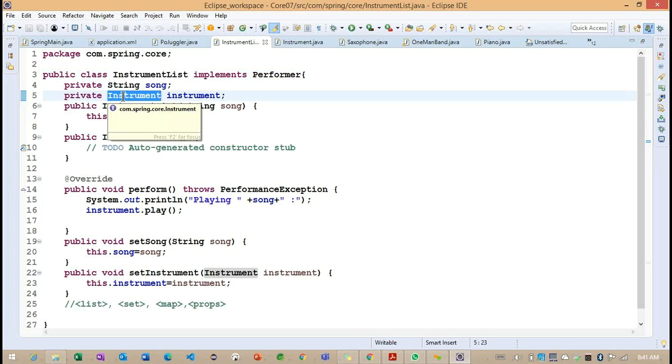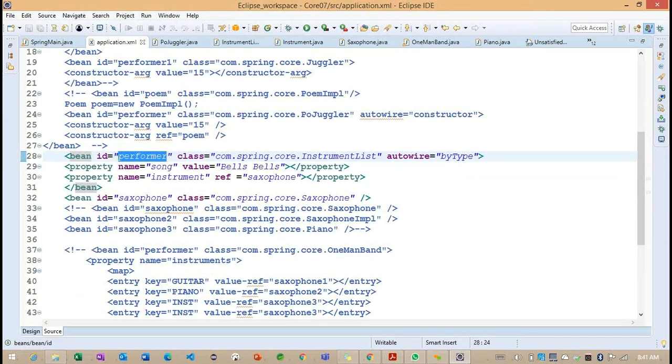Now what can we do? Getting the point. In this case, we can go for another scope here, something called prototype. We need to go for prototype here. The prototype is going to provide multiple objects here, right? We'll understand what information we need to change to work with this particular prototype.